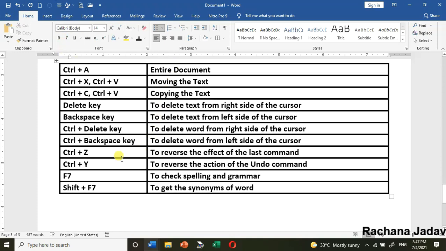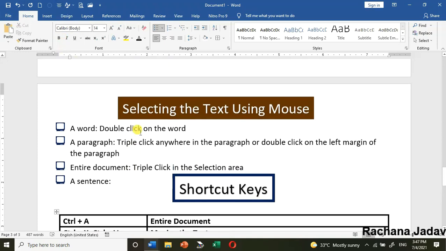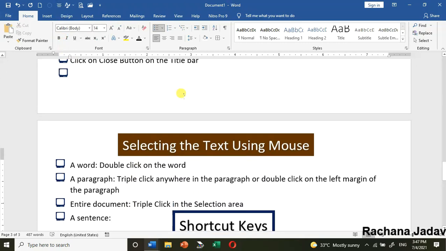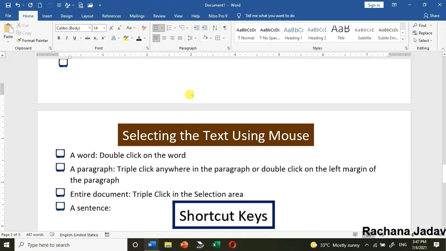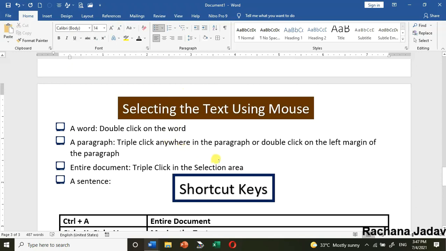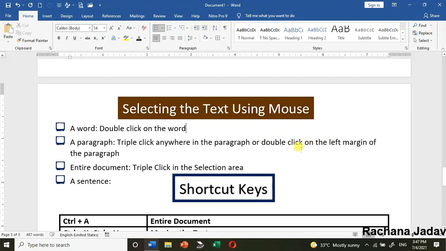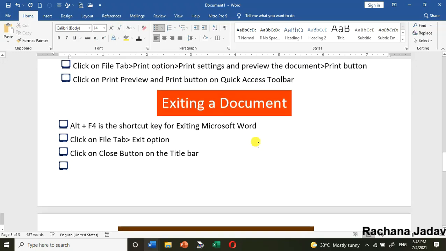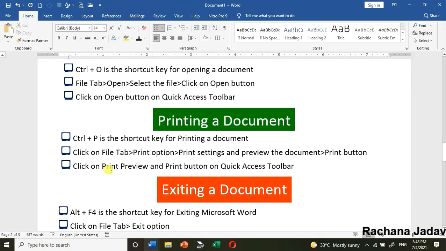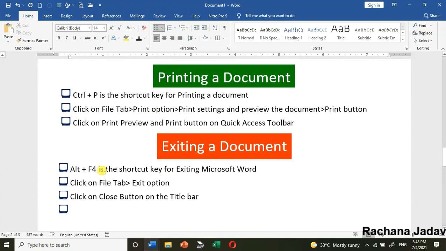नेक्स्ट आफ्टर दैट वी हैव लास्टली F7 and shift plus F7. यहाँ F7 and shift plus F7 is what? So here F7 when we are using, then it will show the spelling and grammar. अगर आपने कोई mistake की है, right? If you have done any mistake, then it will show in F7. That is red wavy line and green wavy line. But now it is not green; it is also blue with that. आपको दिख रहा होगा कि blue wavy lines also it is being shown.